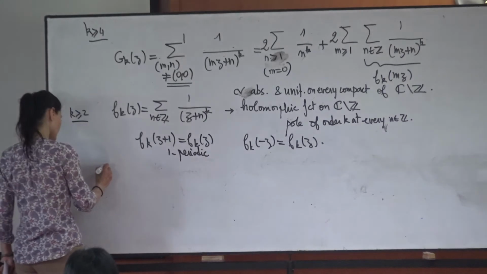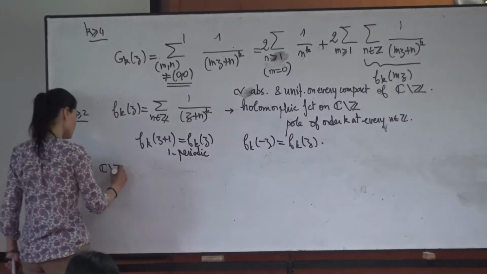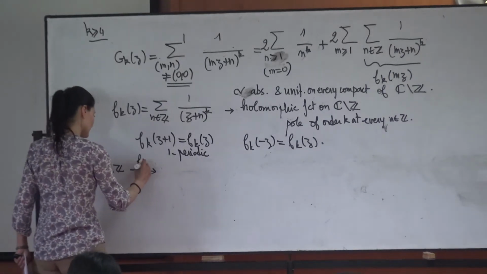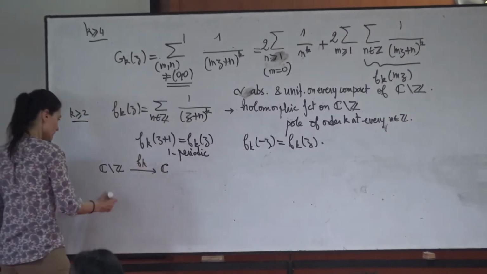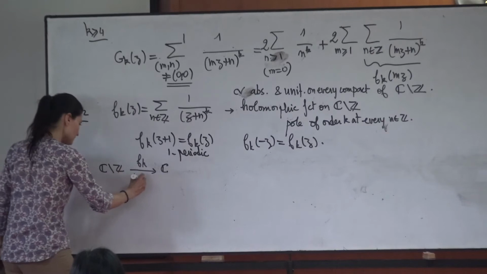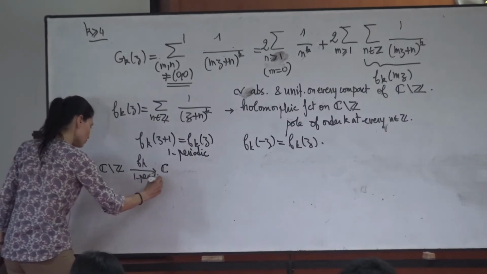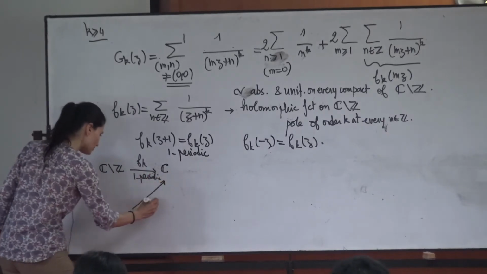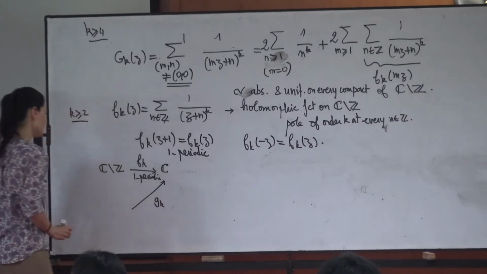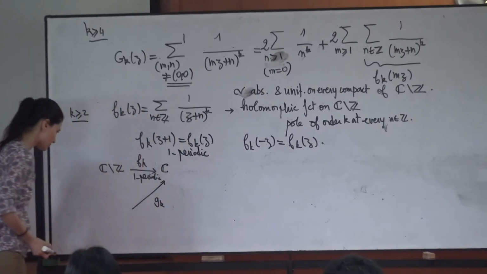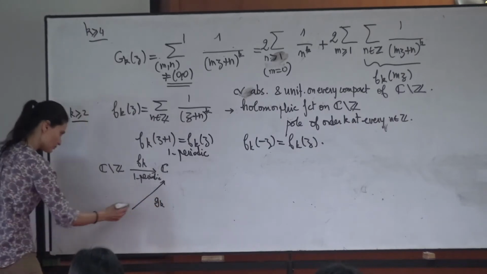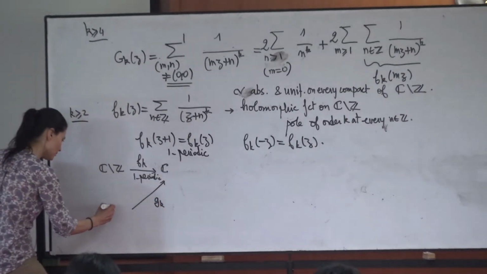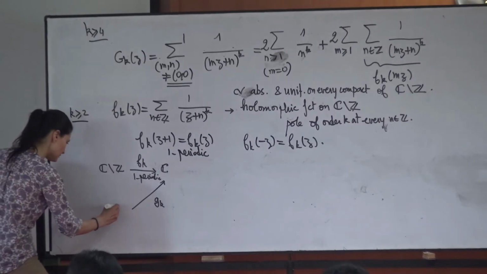So maybe I can recall this here. So you have a function f_k in C, and since it is one periodic, there is another function which I will call g_k, or f_k tilde, from C star.